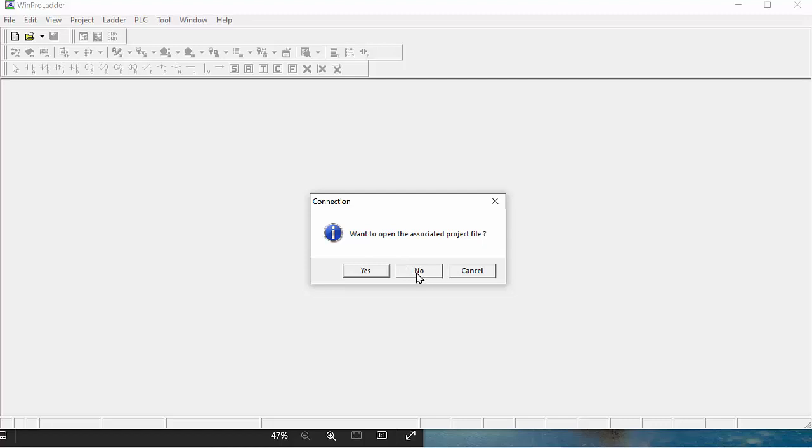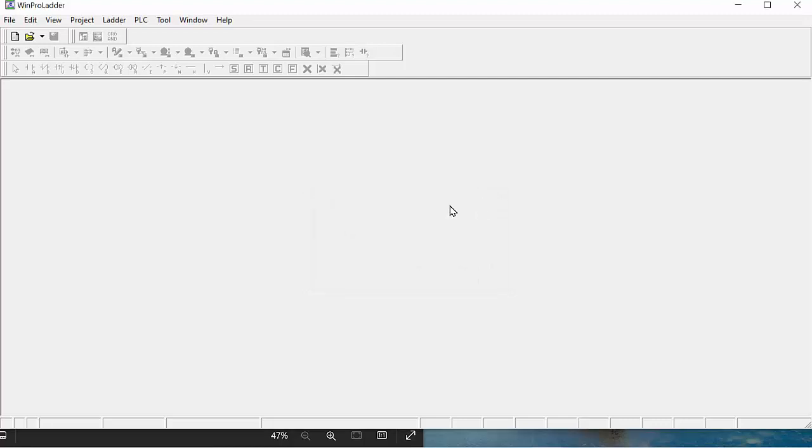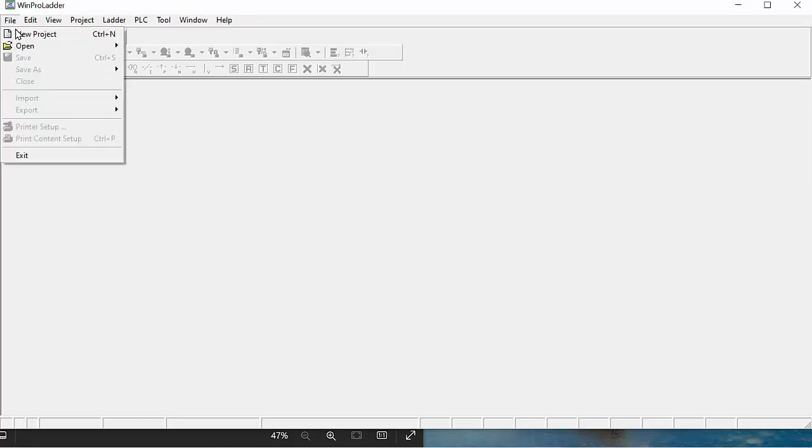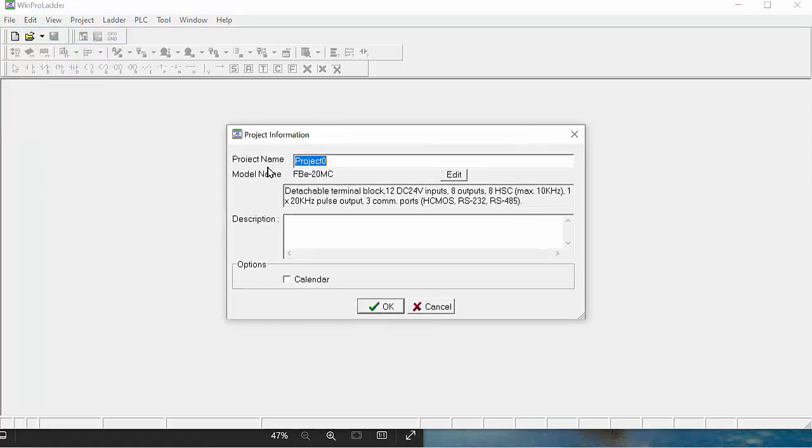In the previous lecture I also told you how we can make a new project. Go to File, then New Project. Here you can give the project name. I give the name latch and unlatch.